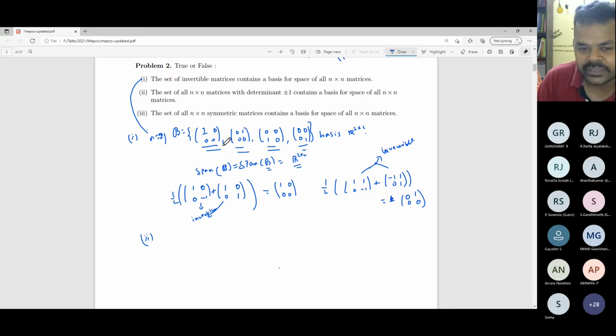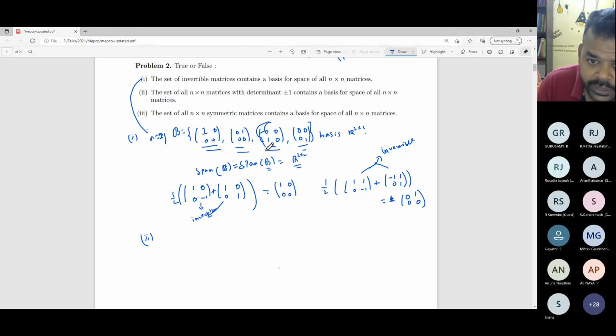So the standard basis will consist of n square elements, the matrices which contain exactly one 1 at one place and the rest of the entries equal to 0. Now you play with diagonal matrices and upper triangular as well as lower triangular matrices.